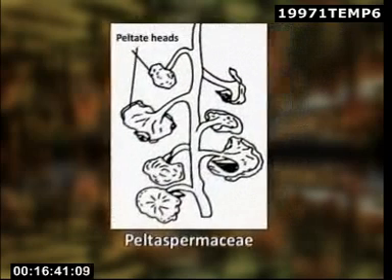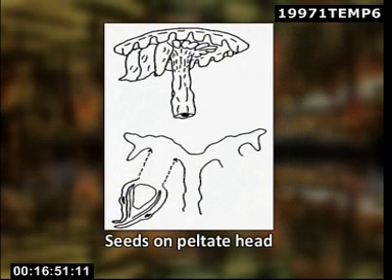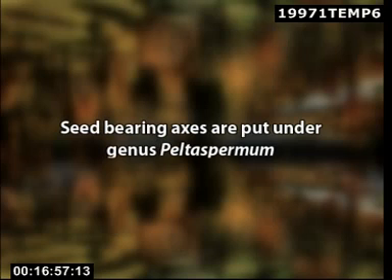In Peltaspermaceae, the seed-bearing axis was cylindrical, which bore superiorly arranged branches that terminated into peltate heads, each bearing a number of oval seeds on their lower side near the margin. These seed-bearing axes are put under the genus Peltaspermum.